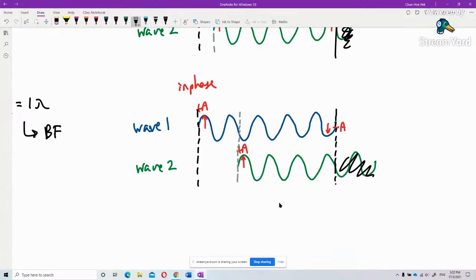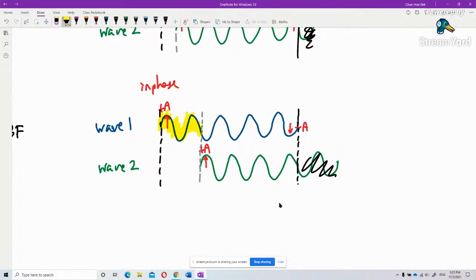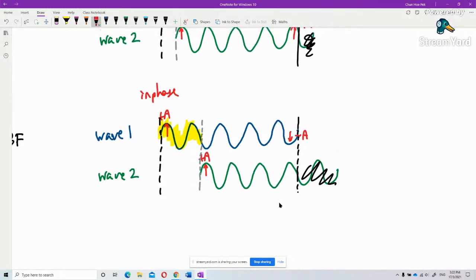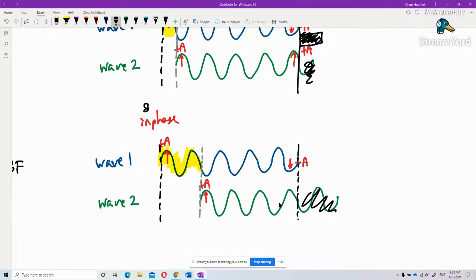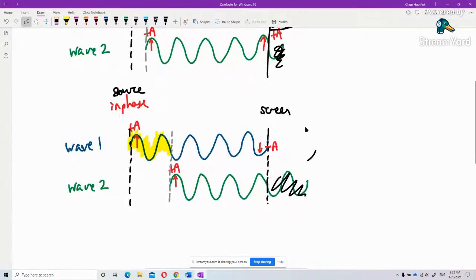So, what is this? What can you say about the sources? They are in phase because they start off with the same direction. They are in phase sources. But what happened at the screen? So what's the path difference? Delta L, what's the path difference?